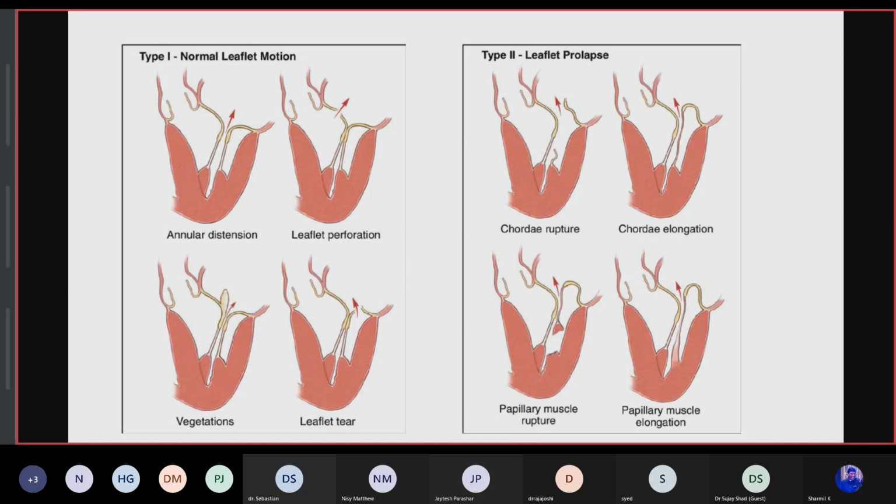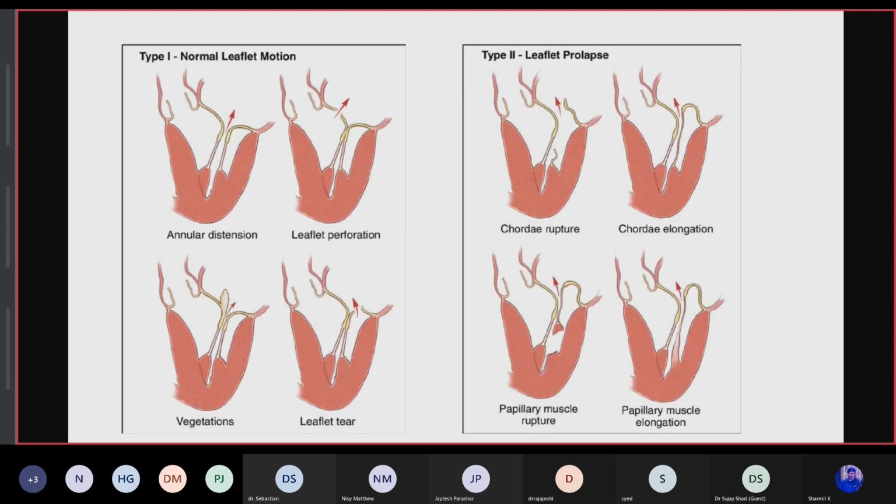In type 2, there is leaflet prolapse, where the leaflet goes above the plane of the orifice. The free edge of the leaflet overrides the plane of the mitral valve orifice during systole, and this results in a jet opposite to that leaflet.